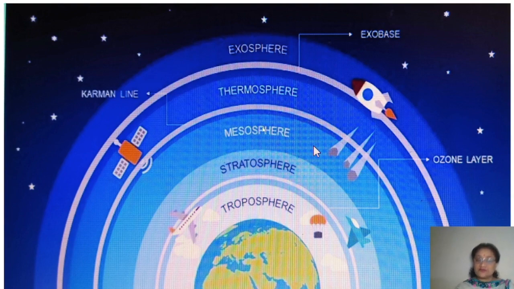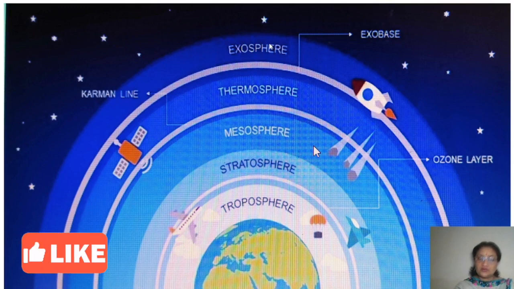This is the third layer from below and from the upside also, that means it is the intermediate layer. Then after this comes the thermosphere, or it is also many times called the ionosphere, right? Ionosphere. And then the outermost layer is called the exosphere. The outermost layer is called the exosphere.